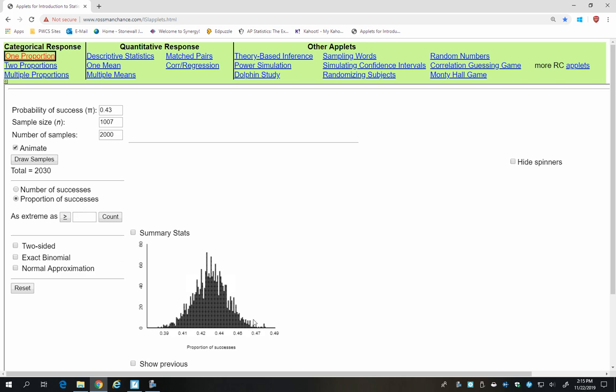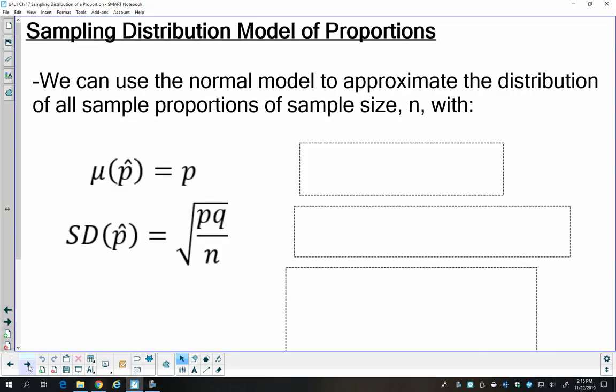And you should notice that it does look approximately symmetric and unimodal. And if I lay the normal curve over it, you can just barely see it. And I can keep drawing samples, and I have the normal curve back there. And you can see the more samples I draw, the closer it's going to get to being exactly the normal curve. And so that's a big deal.